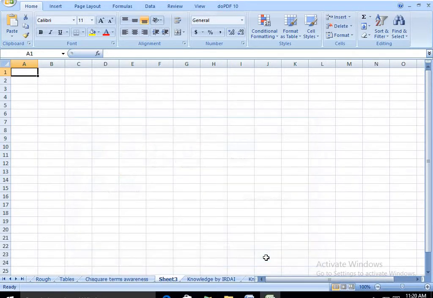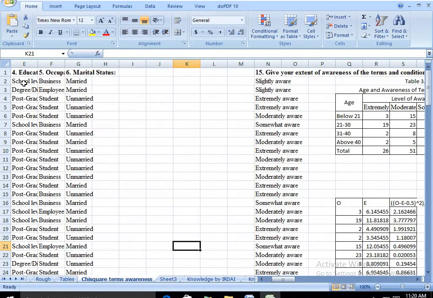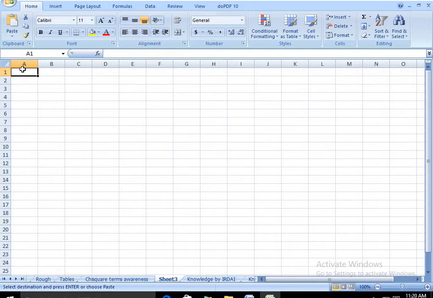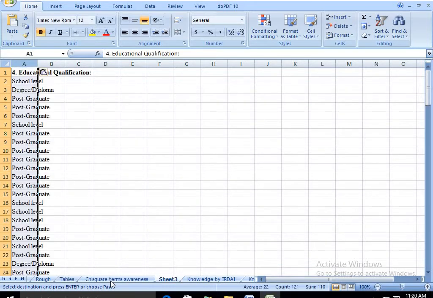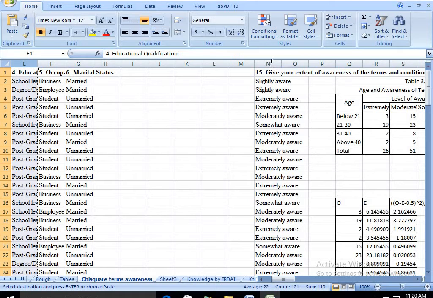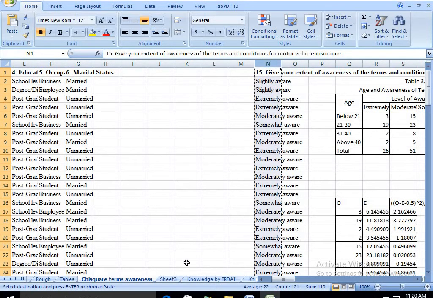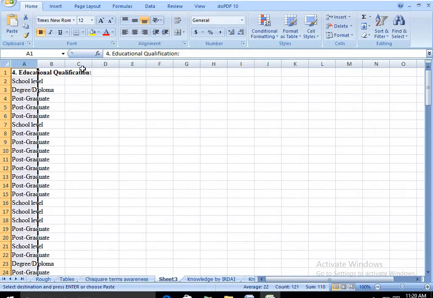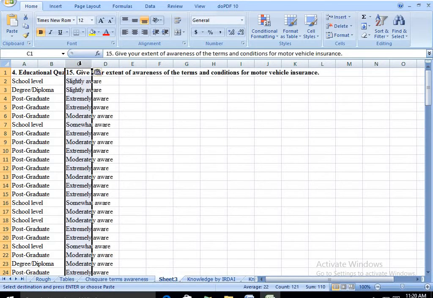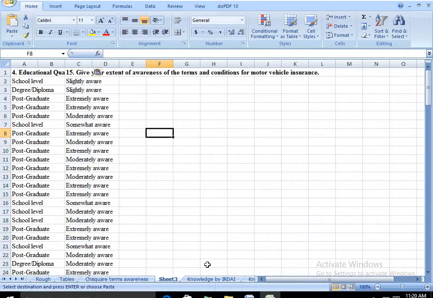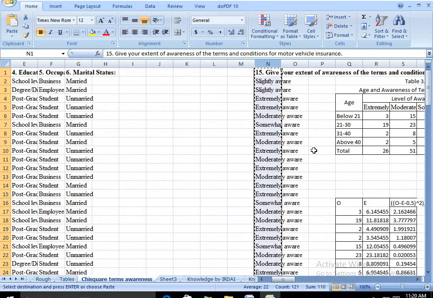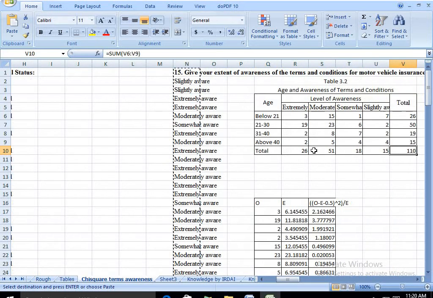I am inserting a sheet here. Of this data, I am just going to take the educational qualification of the people, and again the level of awareness with regard to terms and conditions. For these two data, you can have them adjacent itself, but for the sake of better understanding, I am doing this. Now, this is how the work has to be done. This is how the table will be.